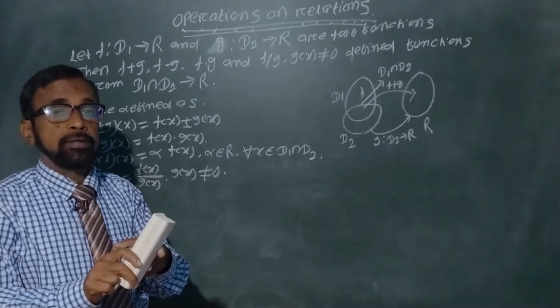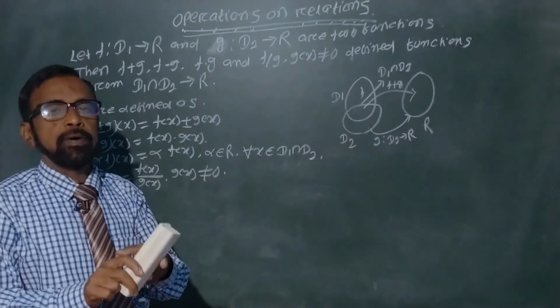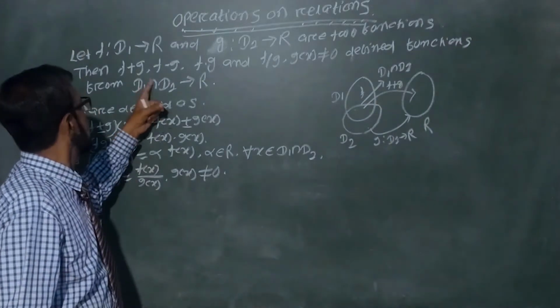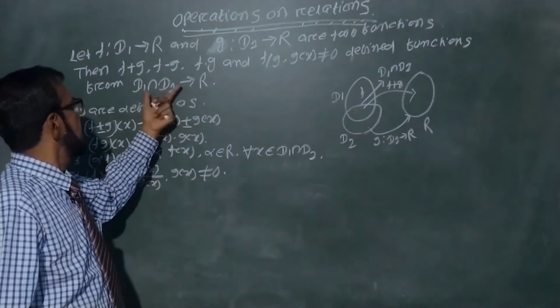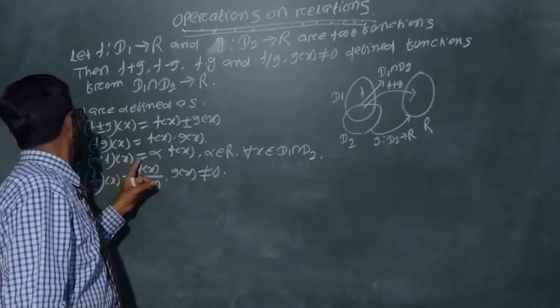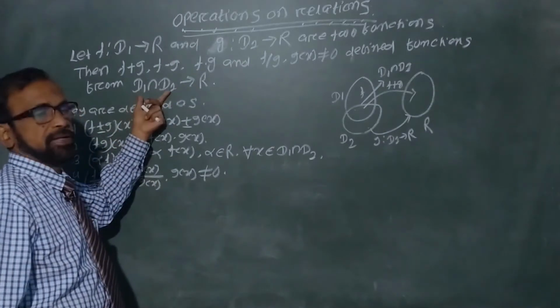But you will add if they are defined over the common domain, that means D1 intersection D2. In this case, f plus g, f minus g, fg, alpha f and f by g are also defined.